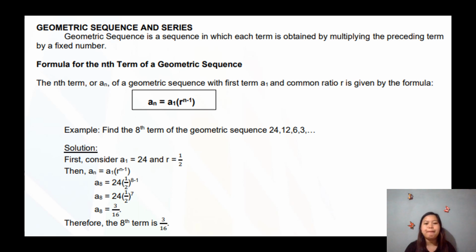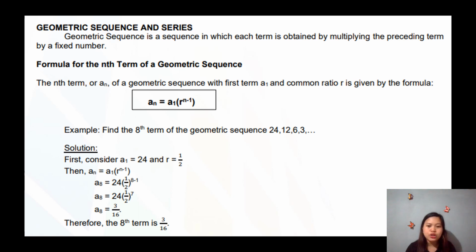So for example, the formula for the nth term of a geometric sequence. Let's go to the formula first. The nth term of a geometric sequence with first term a sub 1 and common ratio r is given by the formula a sub n equals a sub 1 times r to the power of n minus 1. For example, find the eighth term of the geometric sequence 24, 12, 6, and 3.